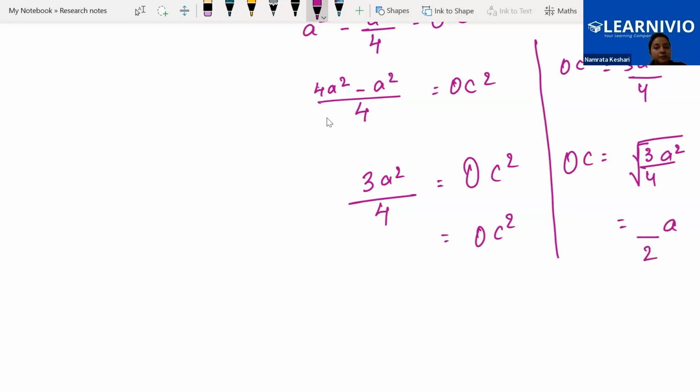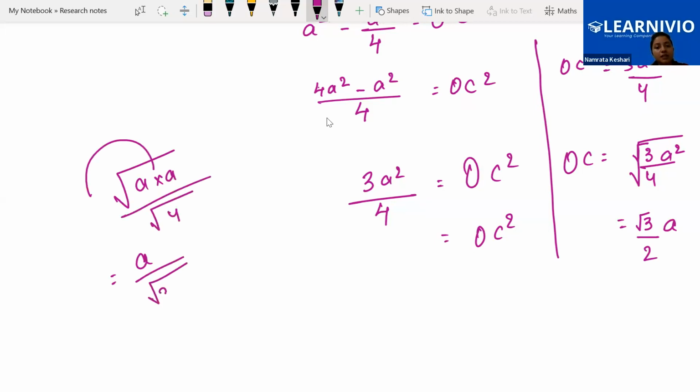Getting it? Yes, ma'am. And root 3 just got stuck inside the square root sign because we know that there has to be a pair. If there is a number which is in pair, then one single term will come out. A will be the result. In the denominator, if 4 is there, that means 2 into 2 is there, so only 2 will come out. Yes or no? Yes, ma'am.